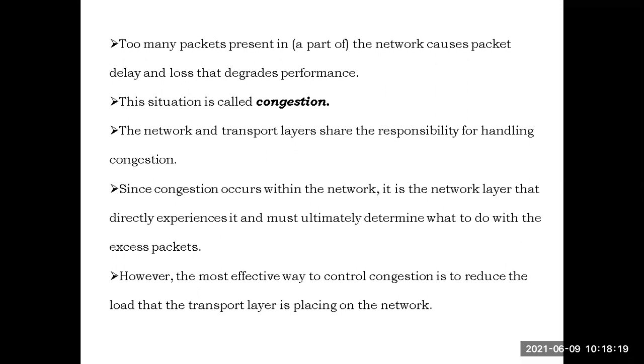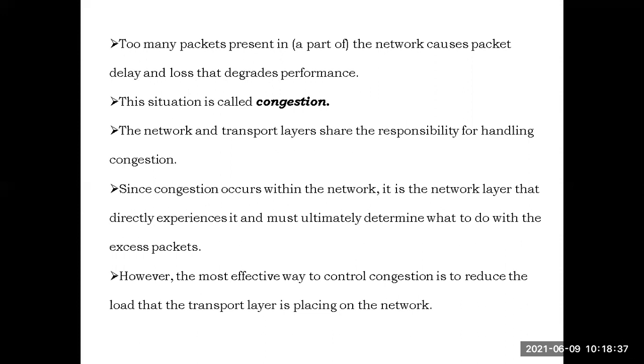The most effective way to control congestion is to reduce the load that the transport layer is placing on the network. The best solution is to regulate the transport layer to send fewer packets into the network layer.